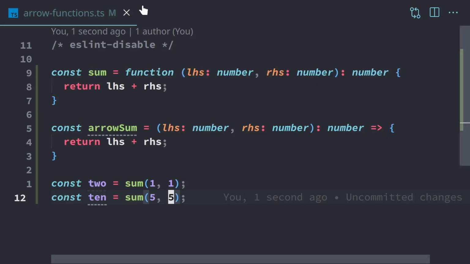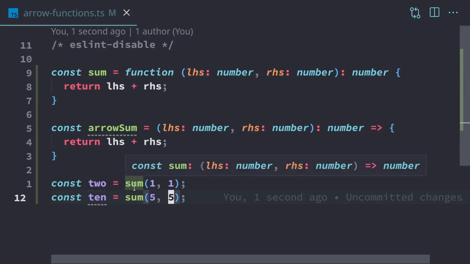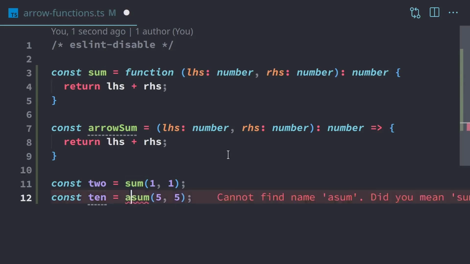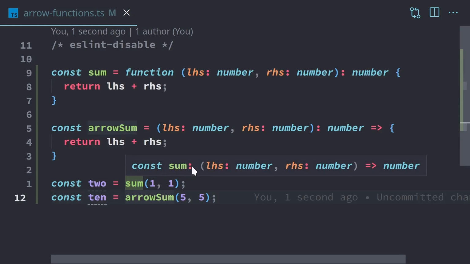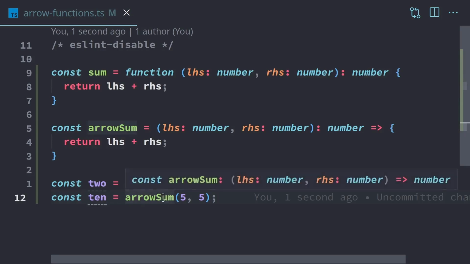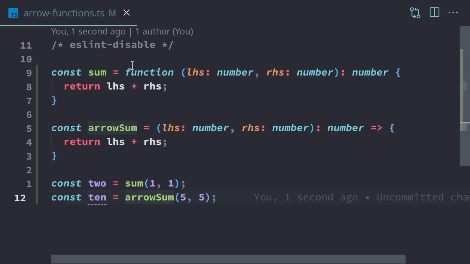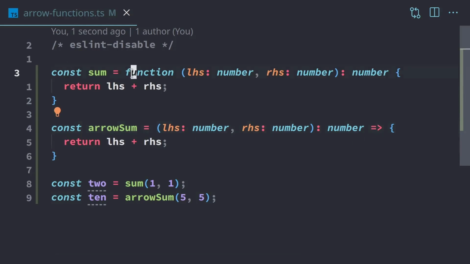And also, if we take a look at TypeScript, if we mouse over on sum, this should be arrow sum, sorry. It should be arrow sum. If we mouse over sum right here, we'll see that TypeScript automatically converts it to an arrow function on the type signature. So these are completely identical, sum and arrow sum, because they're both function expressions. And we're just going to use arrow syntax from here on out. So this will be the only video where we actually put the word function here for our function expressions.